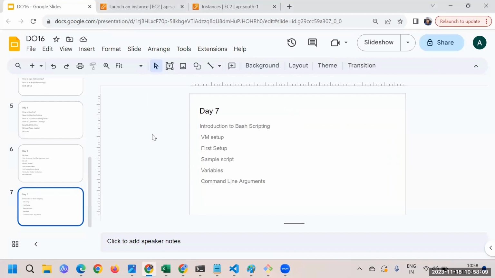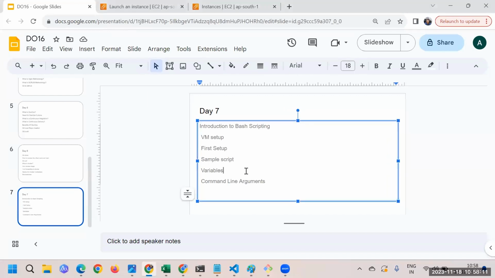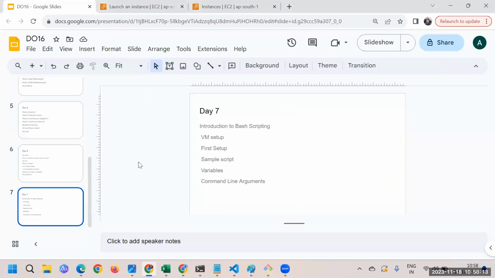Okay, so the next thing that we have to understand here is about variables. In bash scripting, declaring a variable is very easy, because we don't have to put in any extra effort to understand the type of the variable or how to declare it. It's very straightforward.